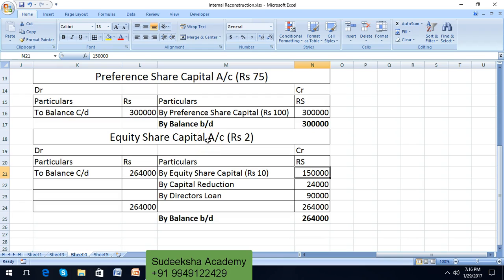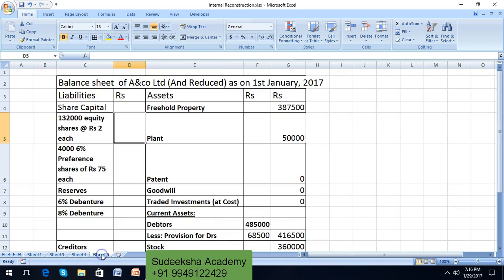The balance is 2,64,000, which needs to be credited, that is, posted on the liability side of the balance sheet. It consists of rupees 2 each. So therefore 1,32,000 equity shares exist after reconstruction.